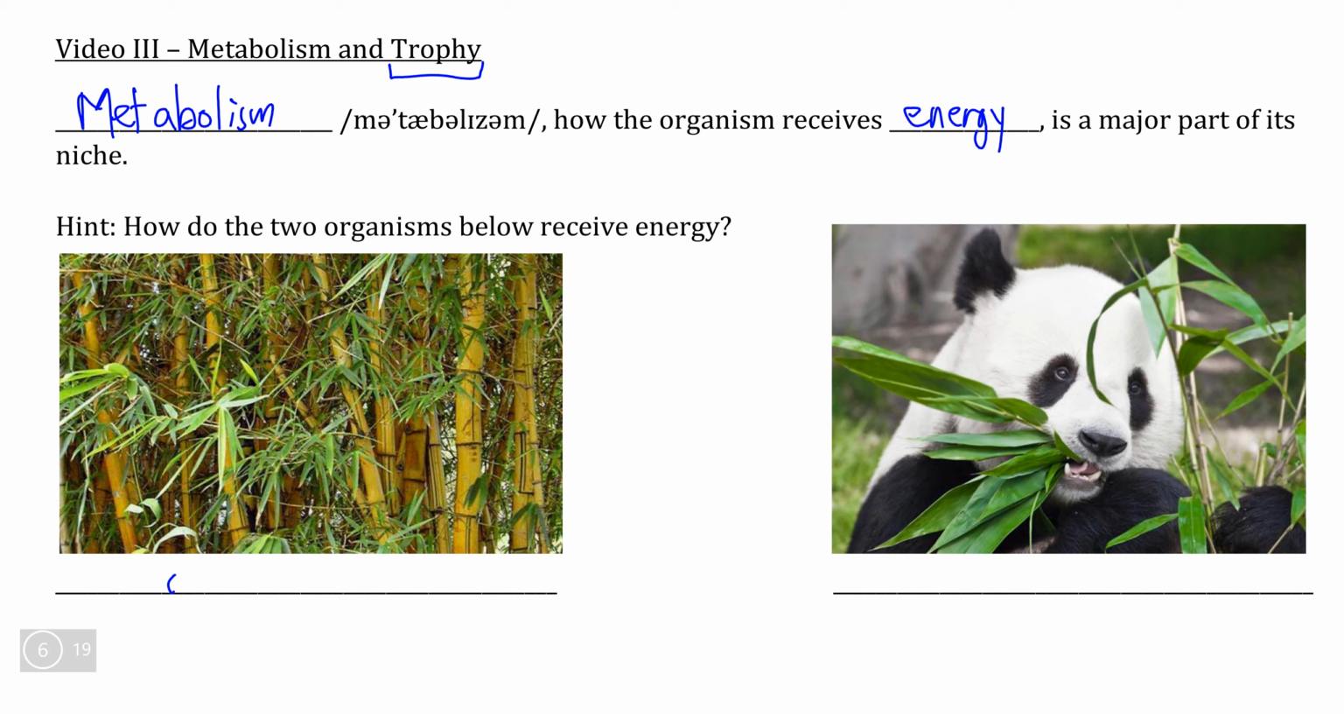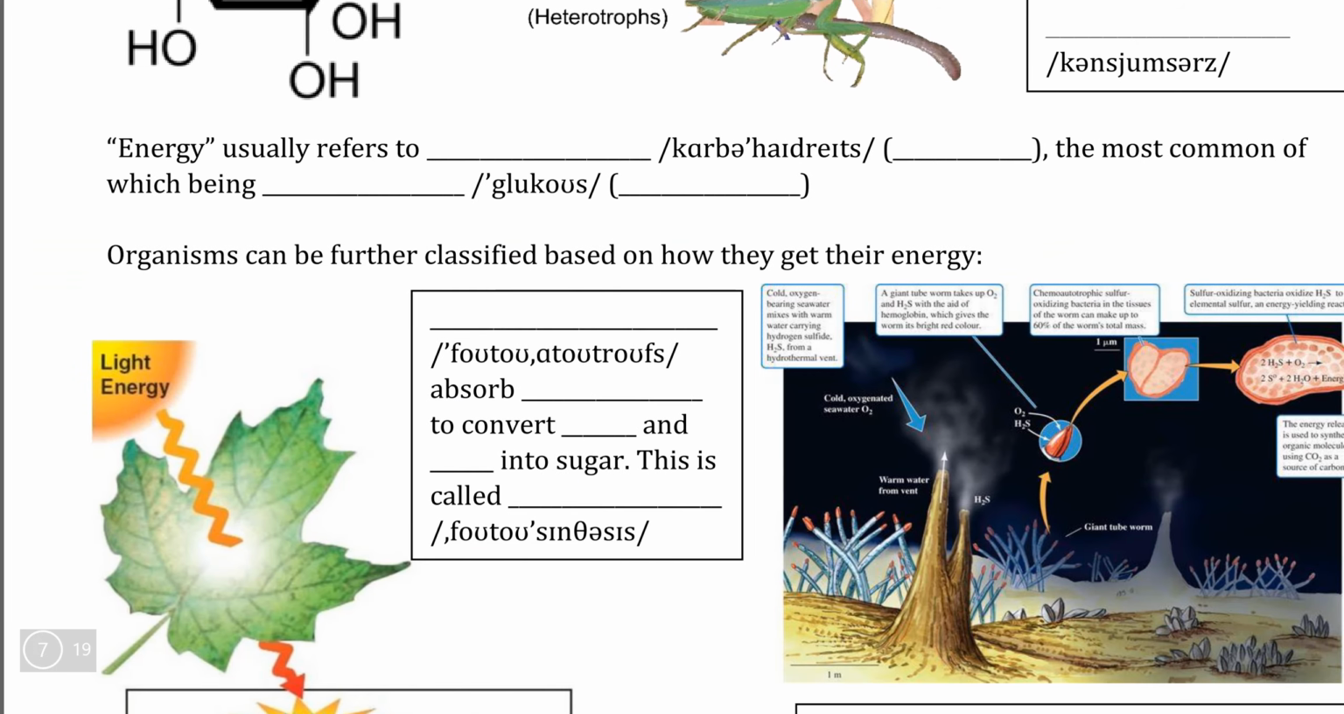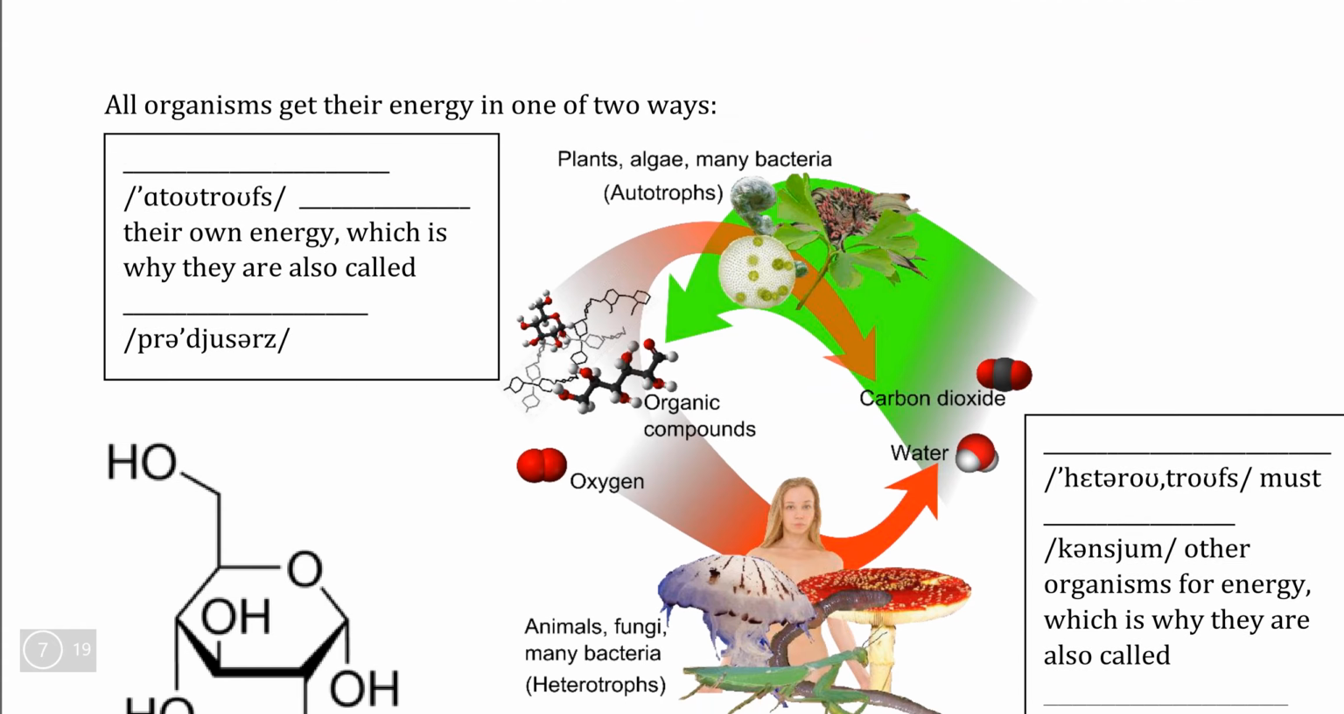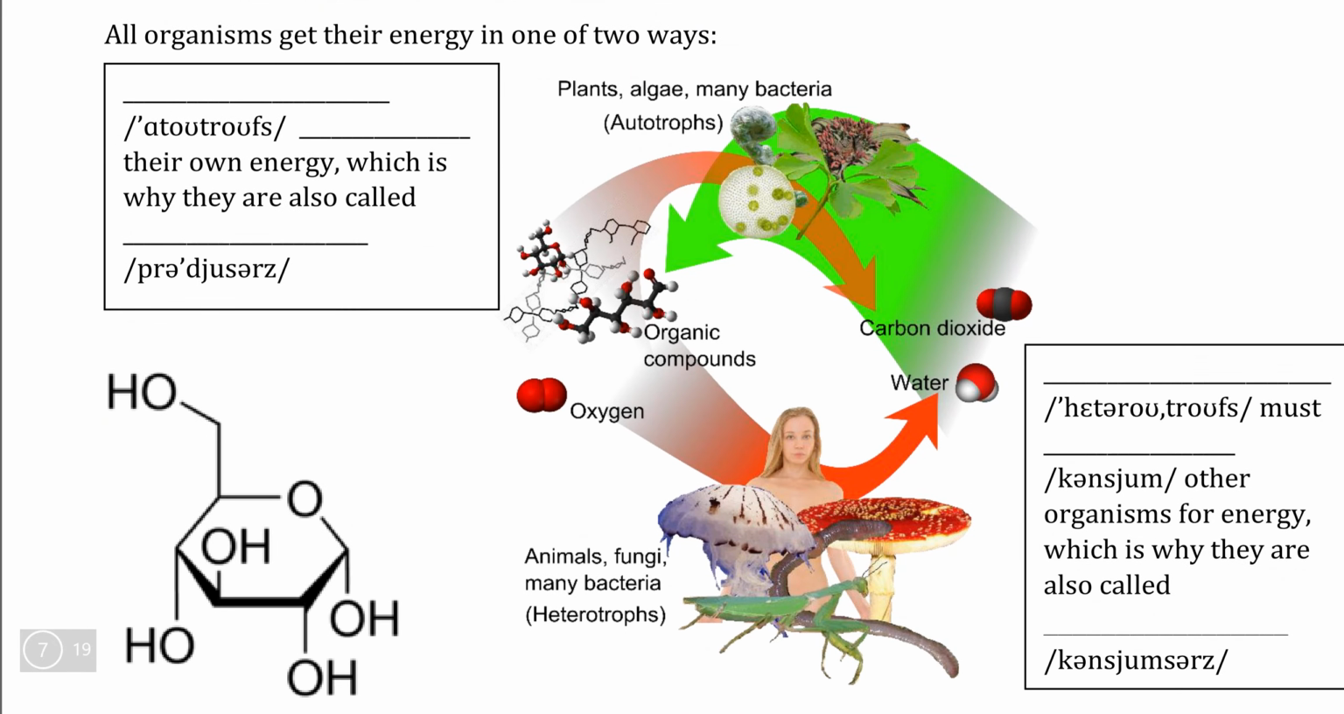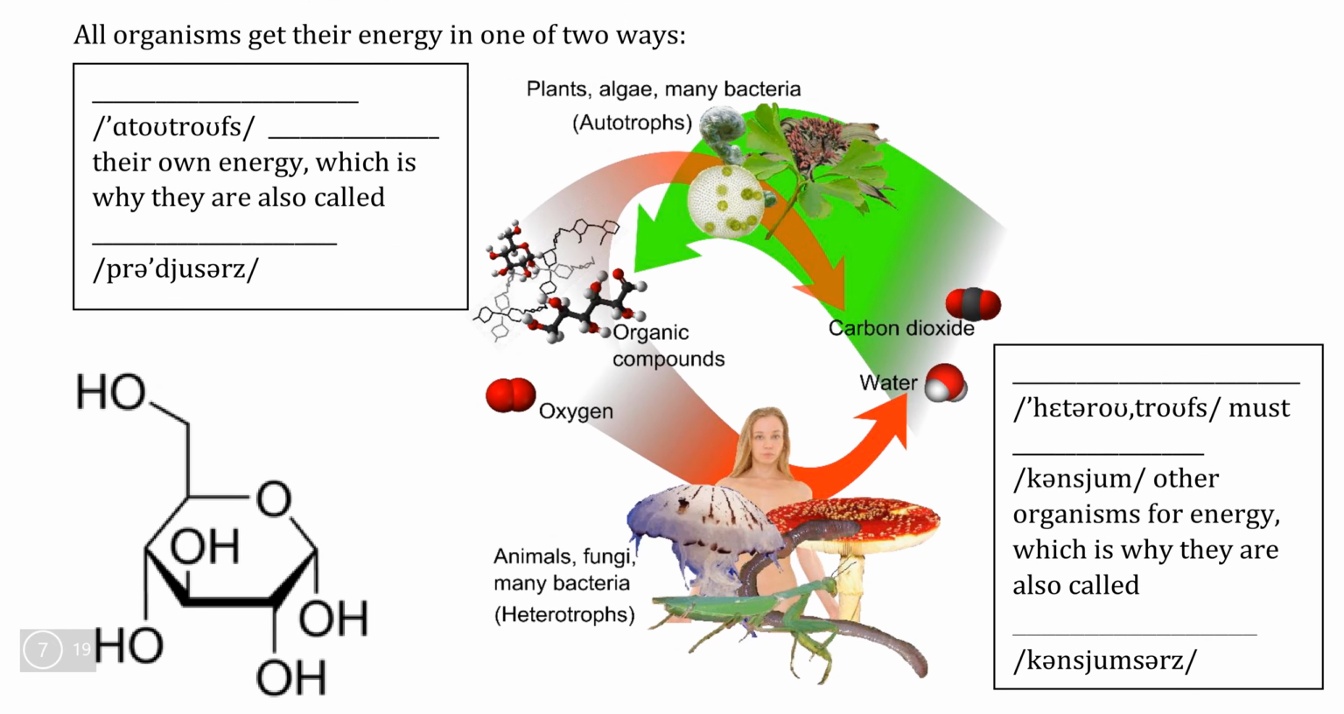Bamboo is a plant, so we know that it is going to absorb energy from all of the sunlight that hits its leaves. Obviously, pandas aren't plants, so they are not able to do this, so instead they gain energy by eating the bamboo and taking the energy that bamboo absorbed from sunlight. What we have just described is the difference between the two major categories of organisms based on their trophy.